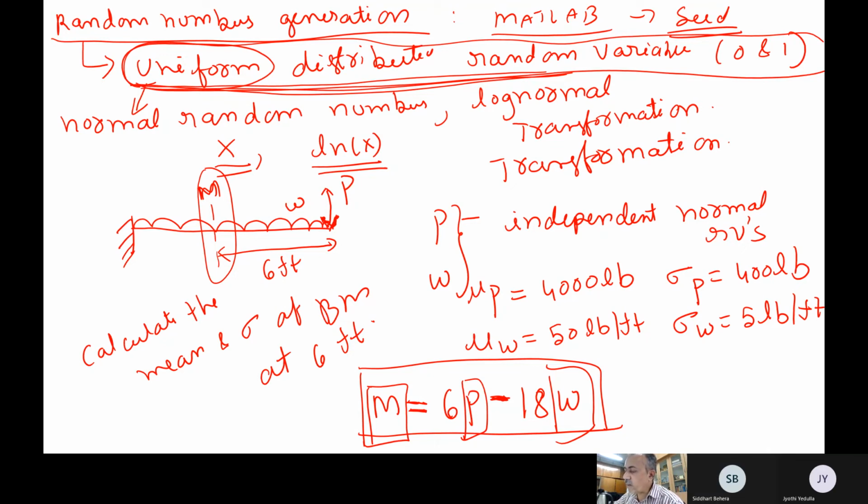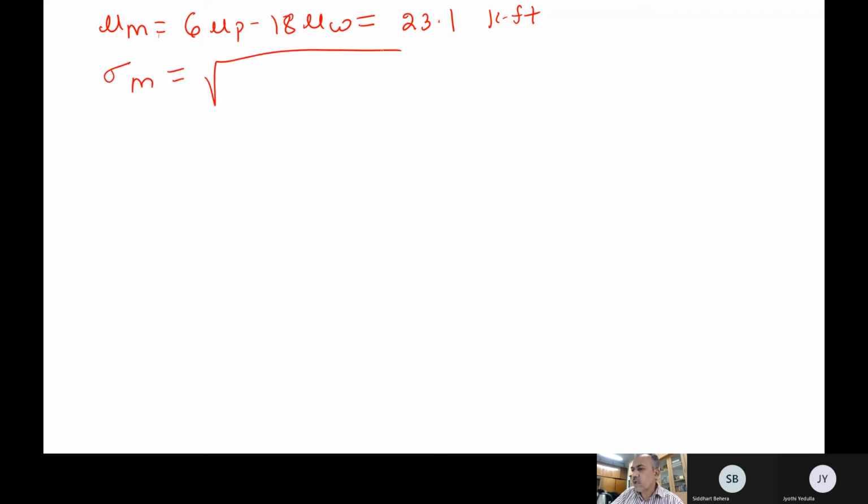And what will be the mean value of M? Standard, straightforward actually. The mean value of M, mu of M, will be simply 6 times mu of P minus 18 times mu of W. You can substitute those things, so this turns out to be some 23.1 K-foot. And then the standard deviation, sigma of M, you can easily calculate, straightforward. Whole square plus 18, we have already seen all those details. So this turns out to be 2.4 something. So these are the numbers actually.